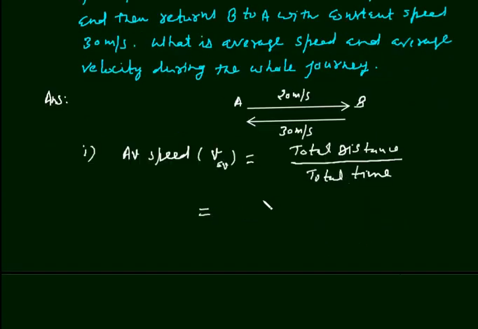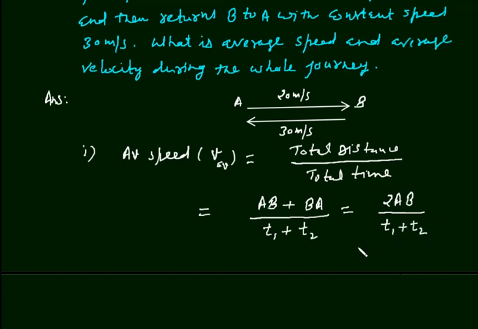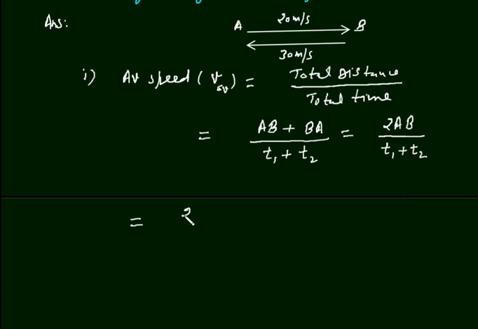Here, what is the total distance? It is AB plus BA. The body is going A to B, the distance is AB, and then coming back, it is BA. Total time will be T1 plus T2. T1 is the time from A to B and T2 is the time from B to A. These two times will be different since the speeds are different. And this is equal to 2AB, since AB and BA are equal, divided by T1 plus T2.